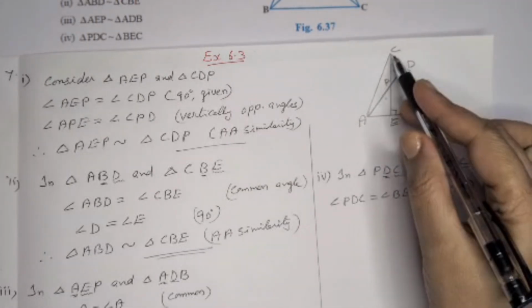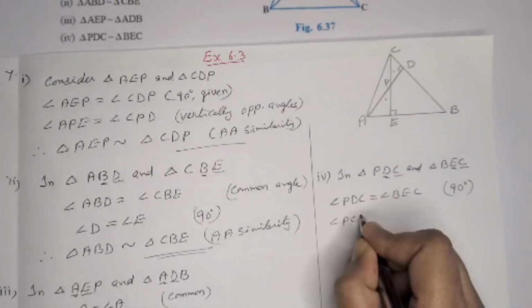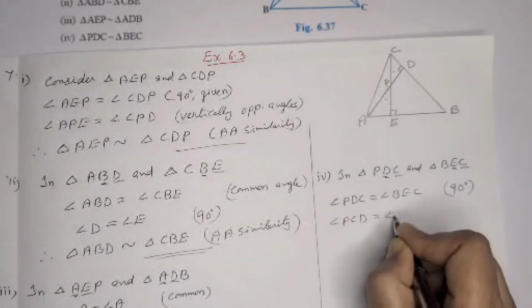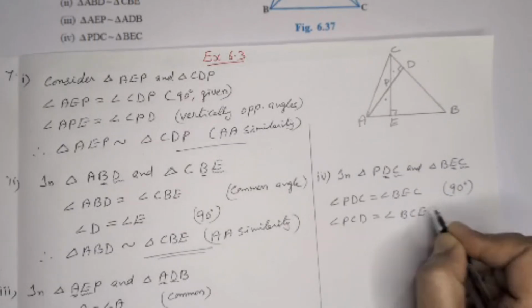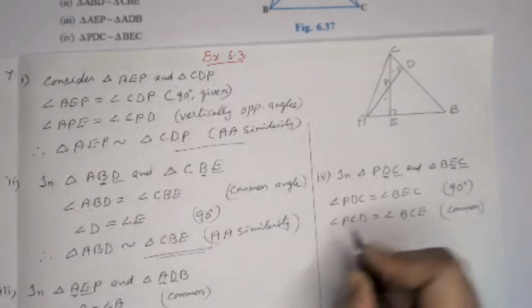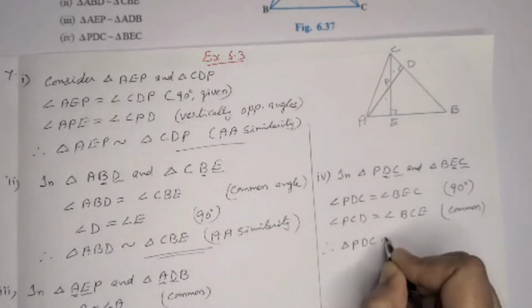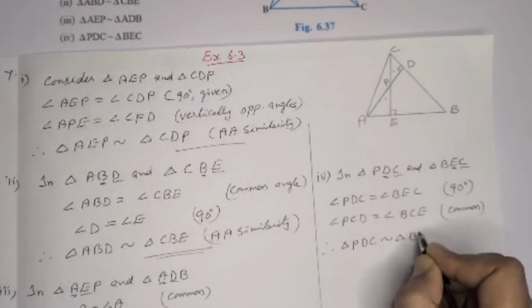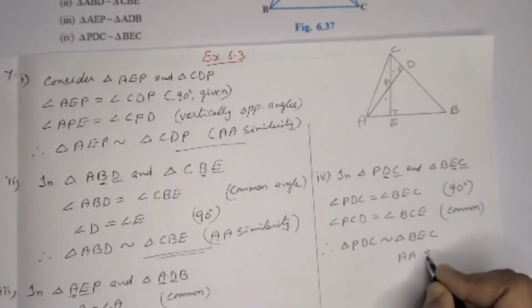So we can write angle PCD is equal to angle BCE, that is common. Therefore, triangle PDC is similar to triangle BEC, by AA similarity.